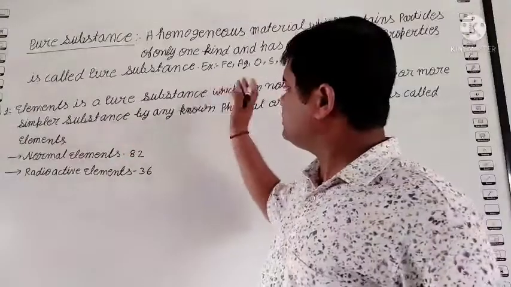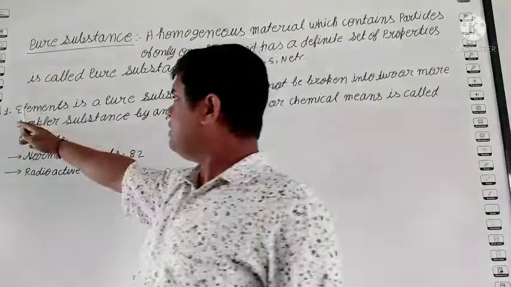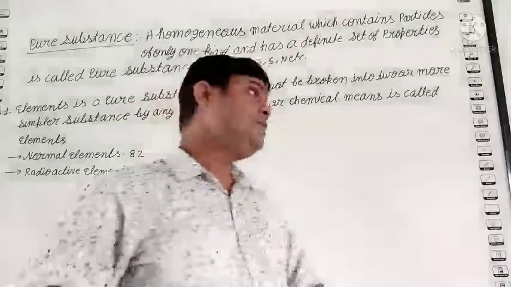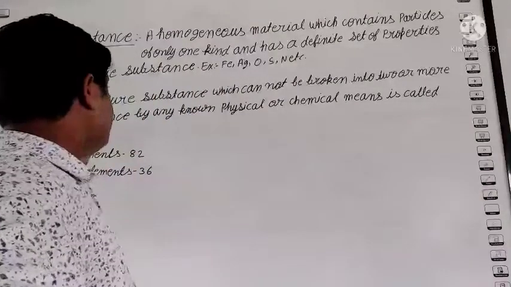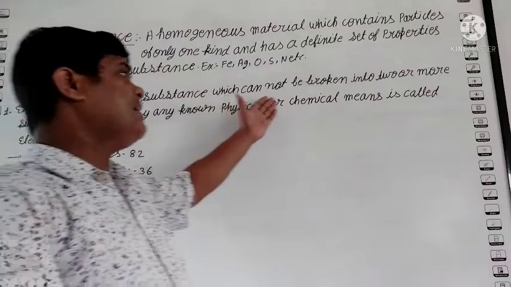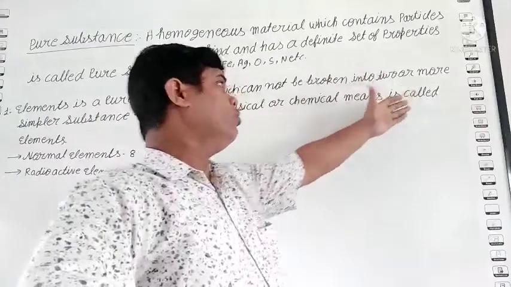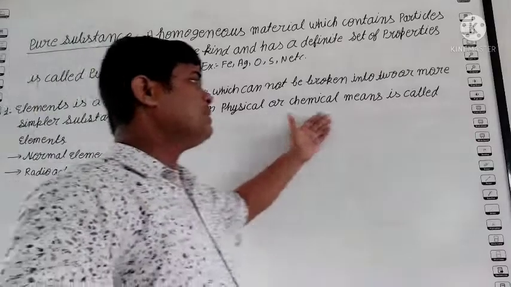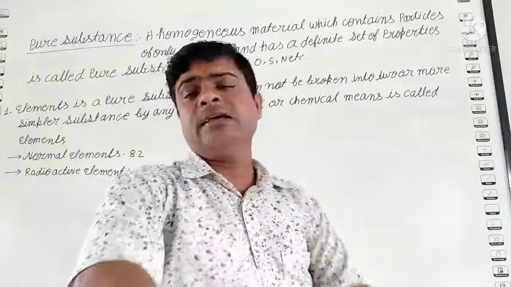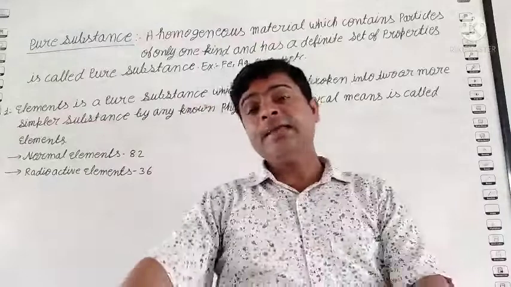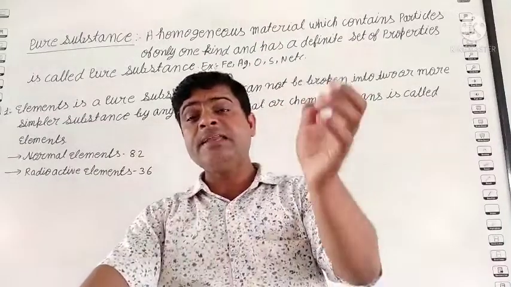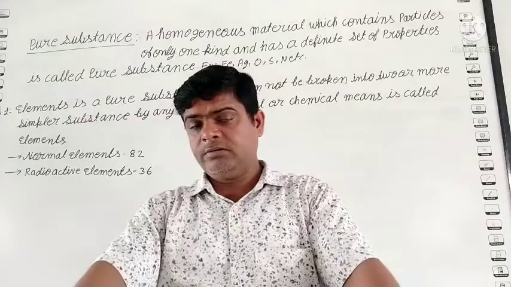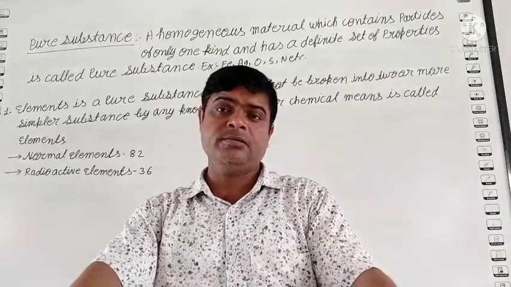So students, next, what are elements? An element is a pure substance which cannot be broken into two or more simpler substances by any known physical or chemical means. By any physical or chemical means, by any method, it is not possible to divide or break it.